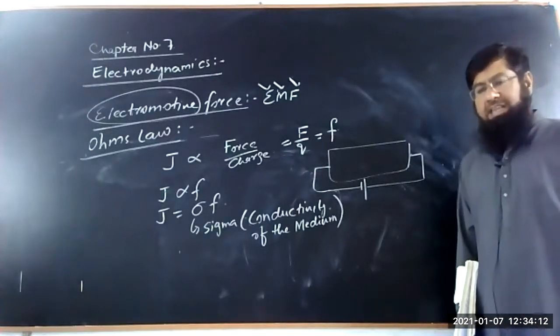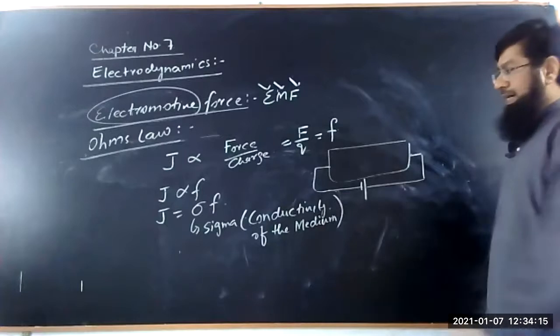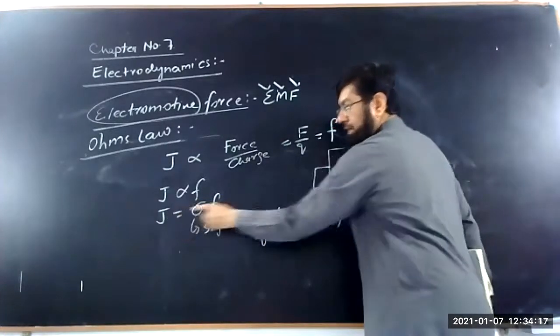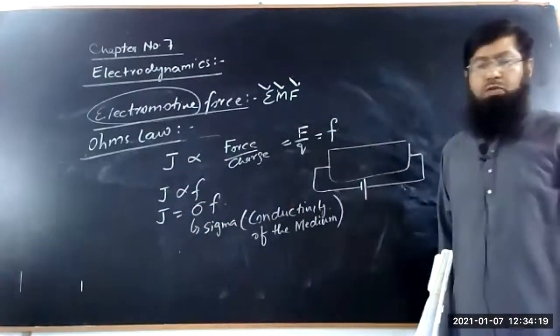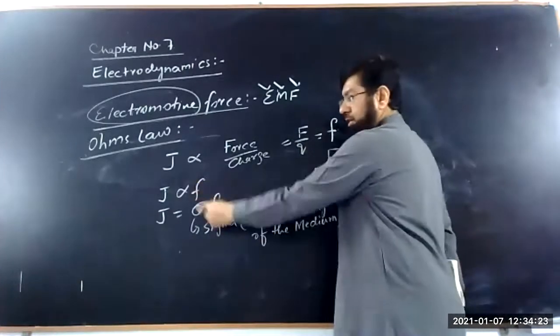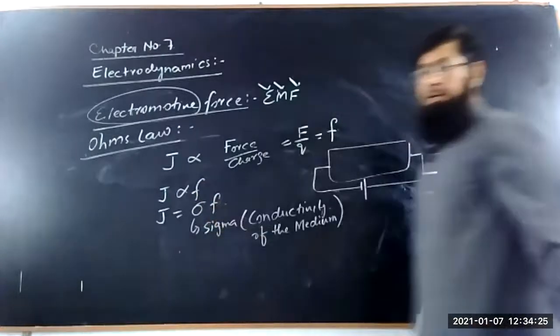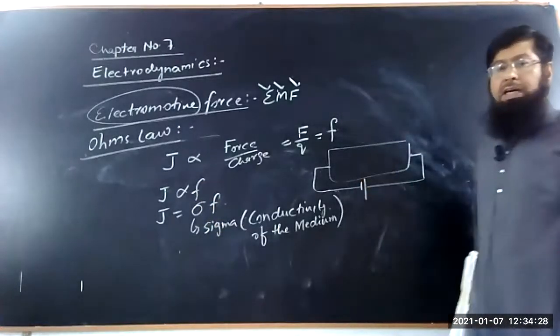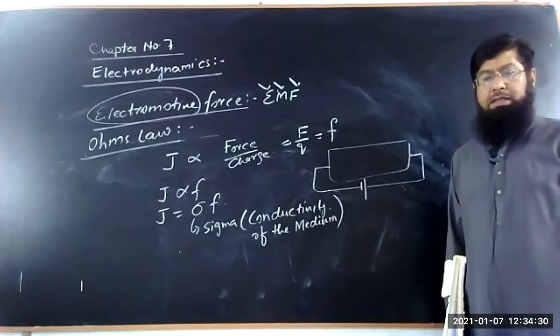So we say that the current density is directly proportional to the force per unit charge, and this proportionality constant is known as sigma, the conductivity of the material.